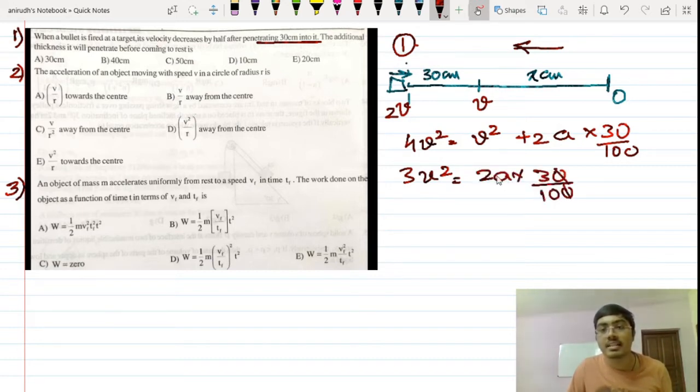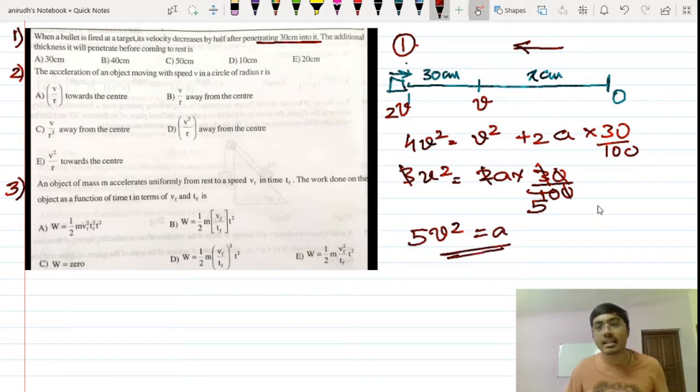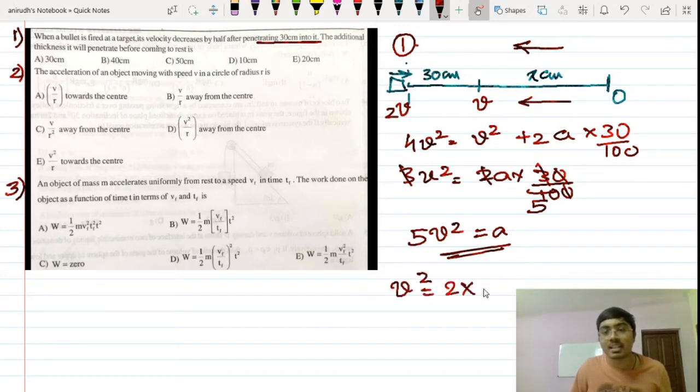So this directly gives 5v square is equal to a. We got the expression for acceleration. Now here the velocity is 0. Let's say that this is the initial velocity. It is going in this particular direction. It covers x centimeters. It gets the velocity of v. So again I will be using v square is equal to u square plus 2as, but u is 0 here. So v square is equal to 2 times a, which is 5v square, multiplied by s, which is x in terms of meters. Fine.